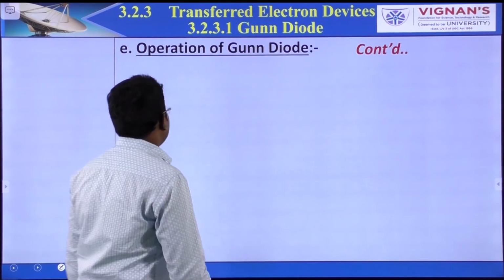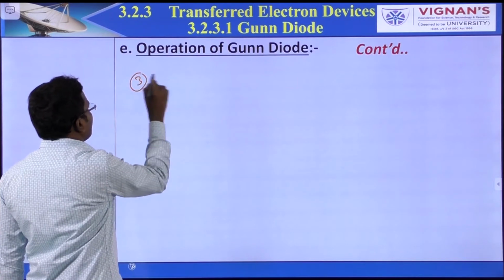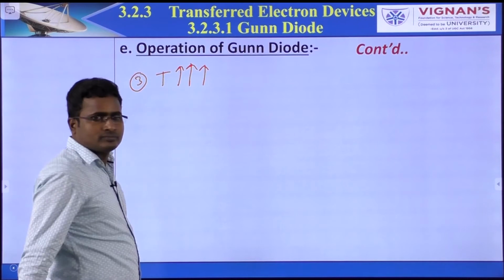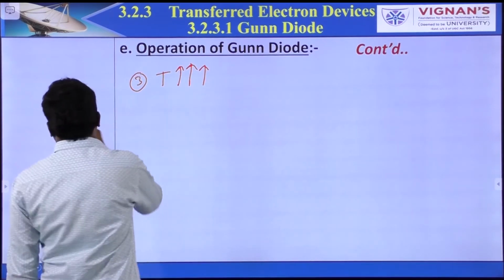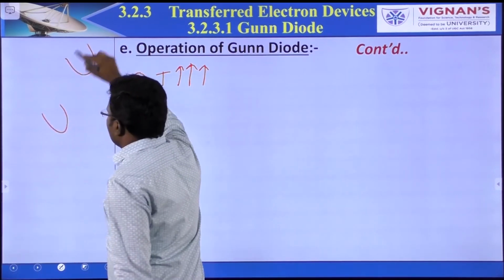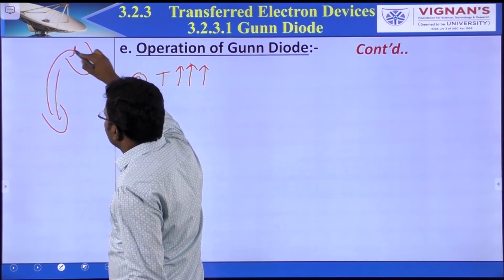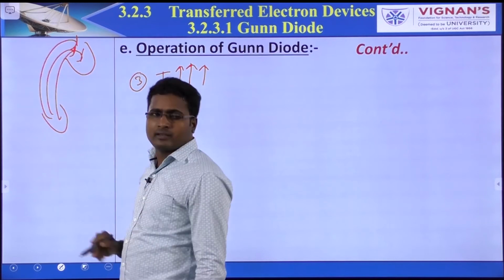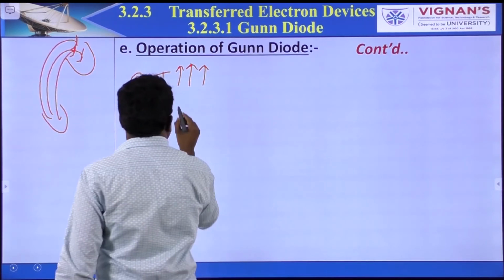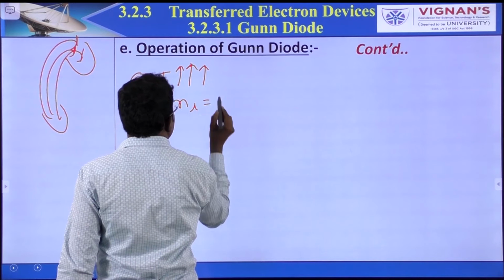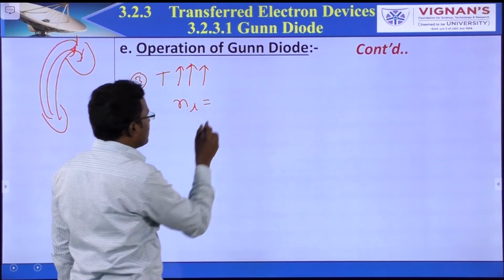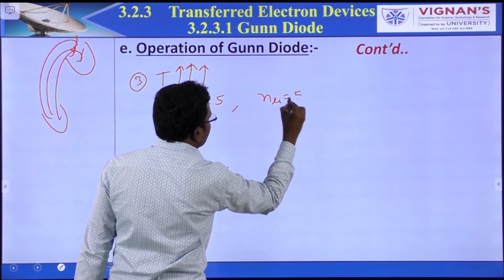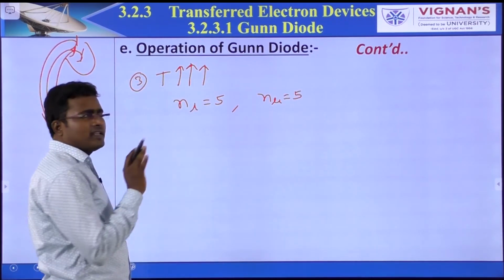Coming to third case, we are increasing temperature further. So in this case, again electrons are moving from lower value to upper value. Now more electrons are occupied here compared to the previous case. Let's say total NL value is 10. So half of the electrons are moved here. So Nu is 5. Mobility is always fixed.